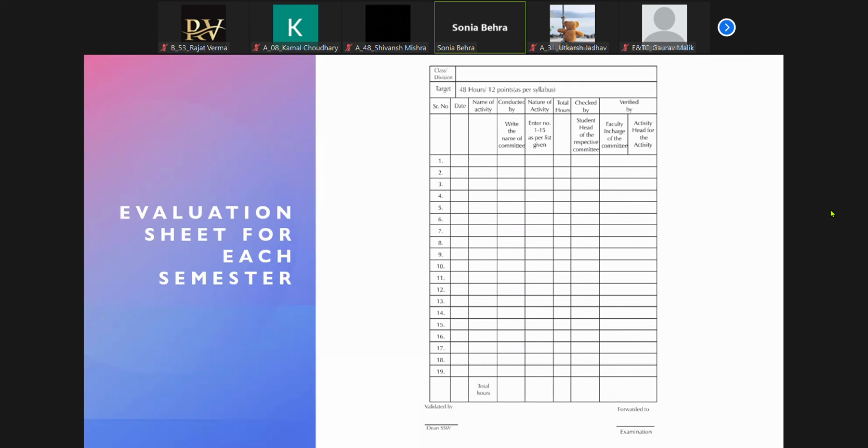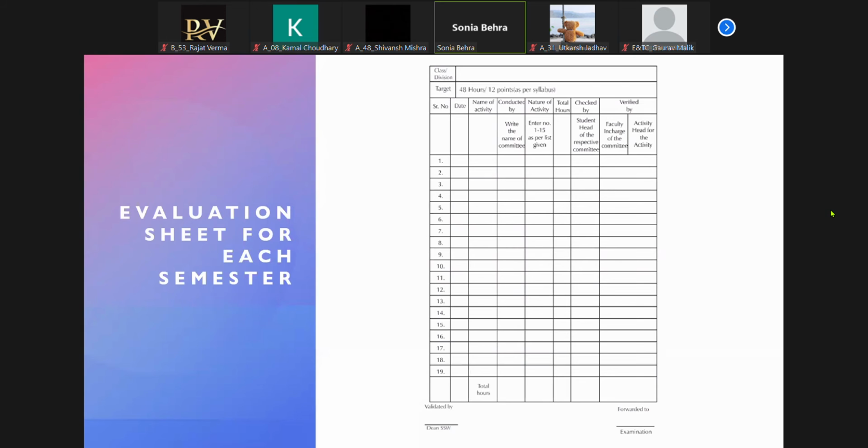Over here, if you see the evaluation sheet for each semester. First, your first row is class division. Suppose you are in SE, so you will be writing SEA. Your target is 48 hours, that will accumulate 12 points. This is just the breakup which the college has done so that you can do equal work in each semester.